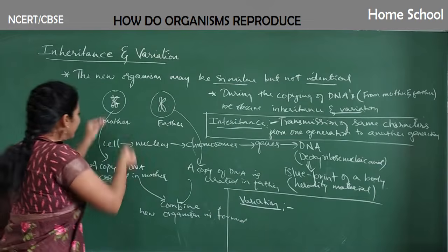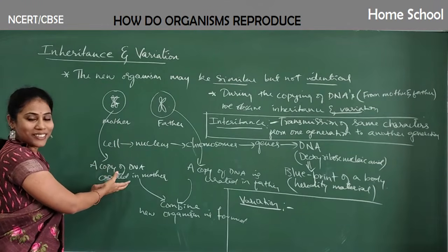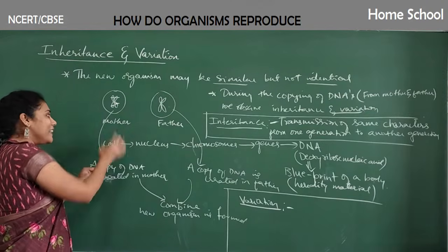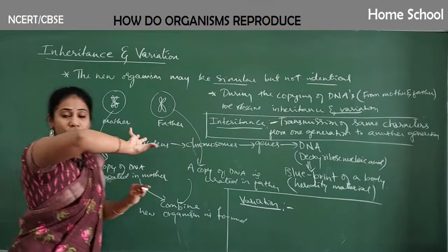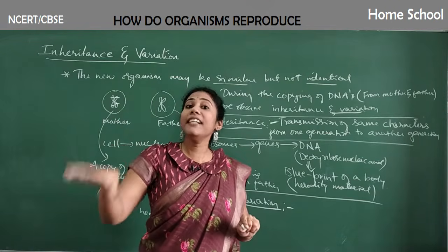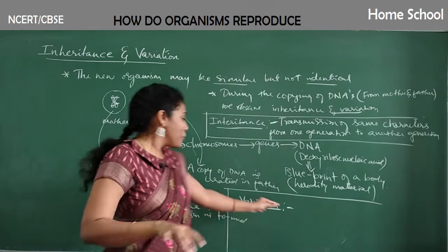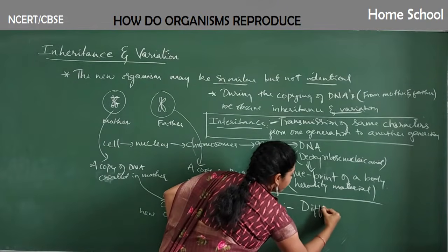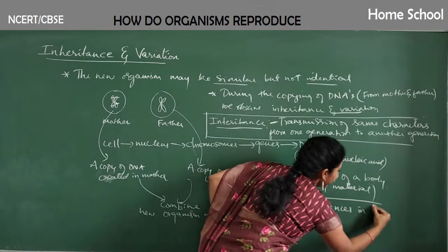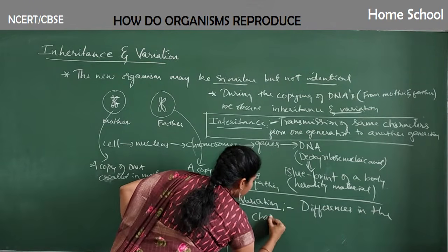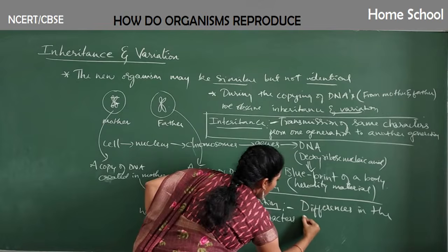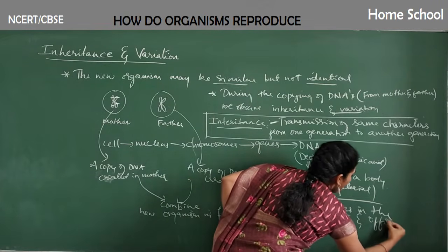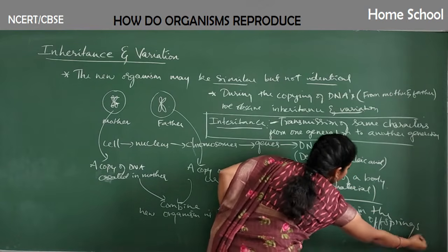See, a 100% Xerox copy will not be formed from the father, isn't it? So here and there during copying time, some changes might occur. That actually leads to variation. So what can I write for variation here? Differences in the characters of parents and offsprings. Offsprings in the sense the new organisms or children.